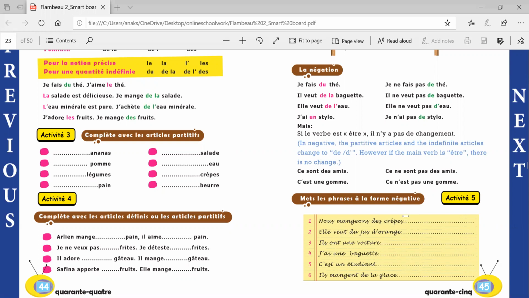For making it negative, the sentence will be Nous ne mangions pas de crêpes. I'm not able to fit it here, so I'll have to delete it after you have written the answer or checked the answer. Nous ne mangions pas de crêpes.